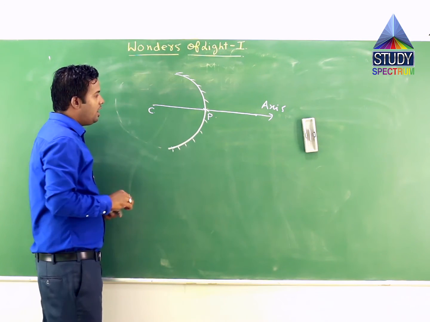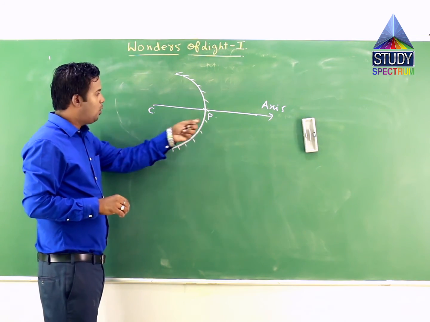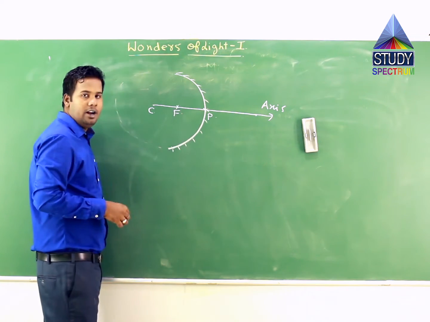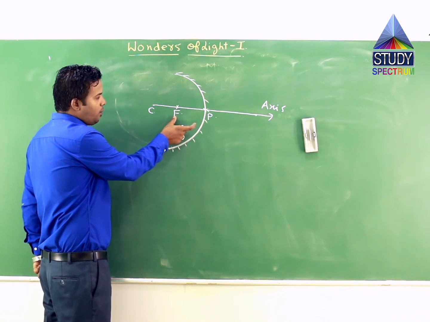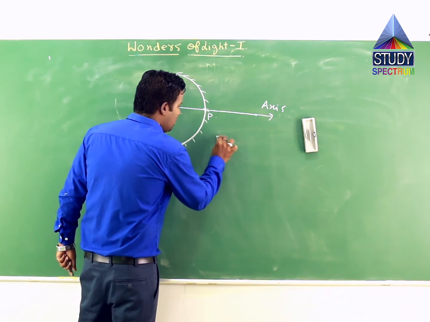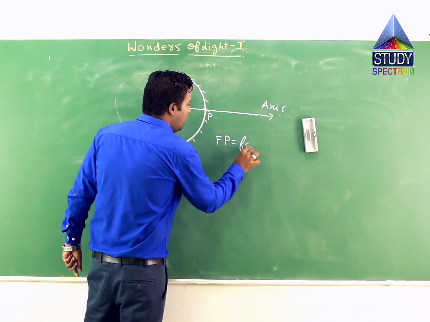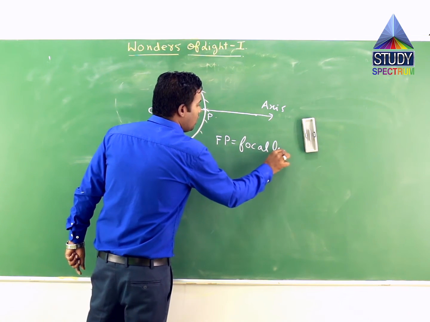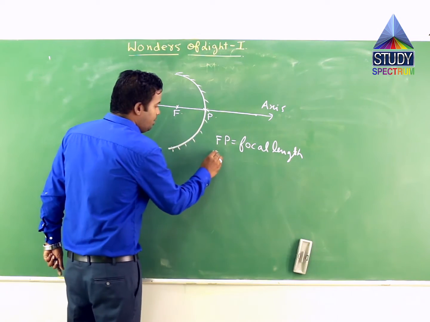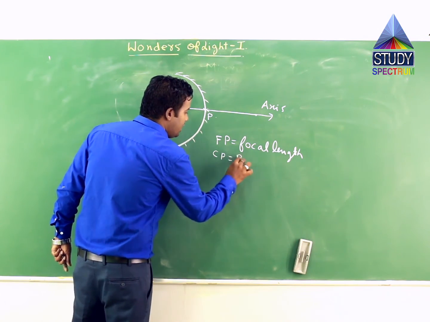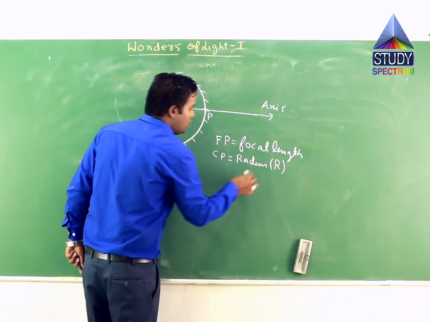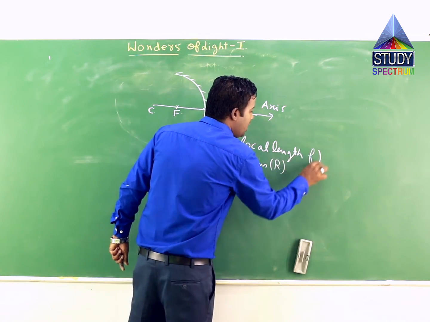Now in between the center of curvature and pole, there lies a point called focus, and the distance of the focus point from the pole is termed the focal length. FP is the focal length, and CP should be your radius, say R. Let us say the focal length is small f.